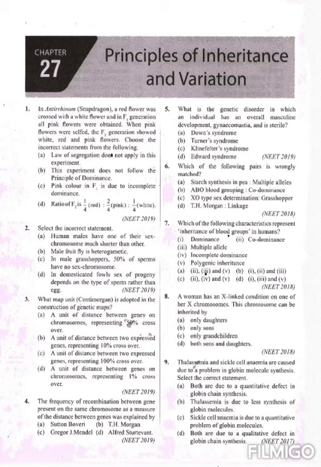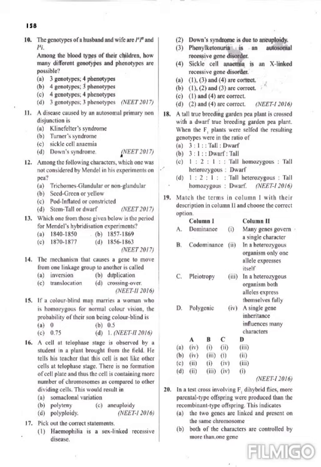Clear it is? The next question is question number 10. The genotype of husband and wife are IA, IB and IA, I0. Here the husband and the wife are both in heterozygous condition. Among the blood types of their children, how many different genotypes and phenotypes are possible?